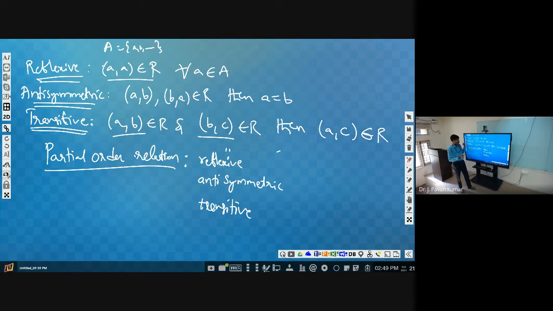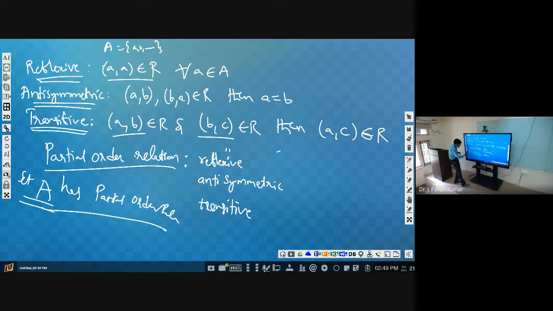If on a set A you are able to define a partial order relation, then this set along with this partial order relation we call a partial order set, or in short, POSET.